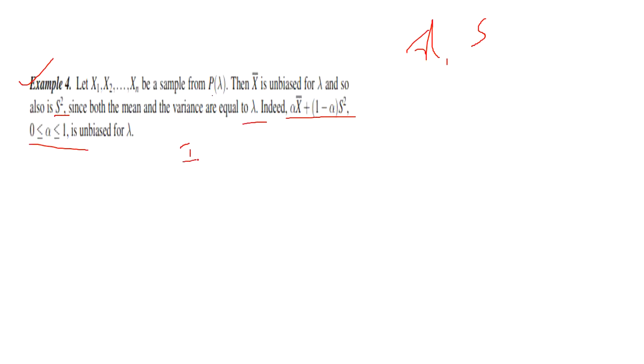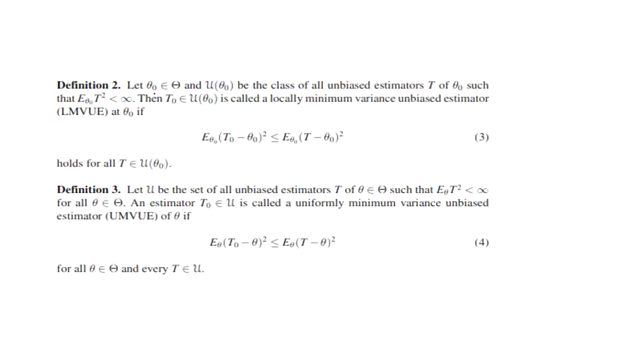What we say, infinite unbiased estimators. When you observe these equations, you can understand that when a convex set exists or one-to-one functions exist, then it has an infinite number of unbiased estimators. Okay, now we can see what is a locally minimum variance unbiased estimator and a uniformly minimum variance unbiased estimator.